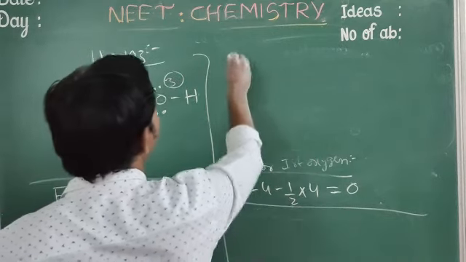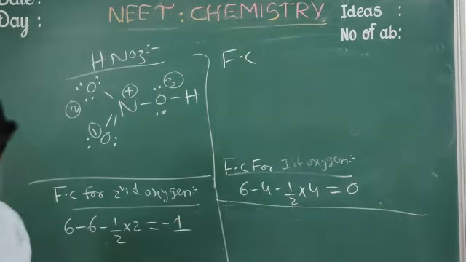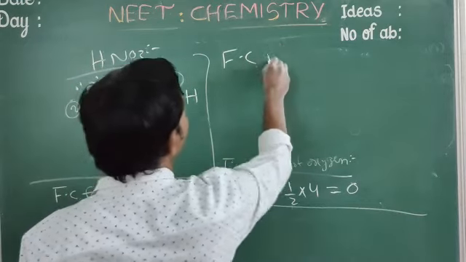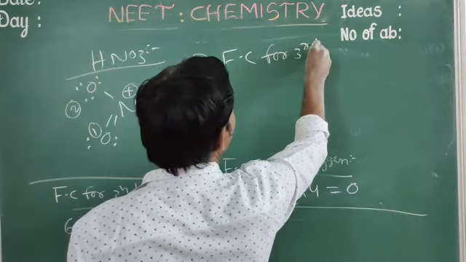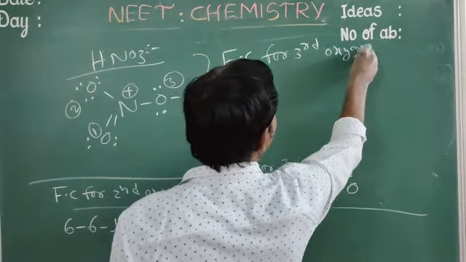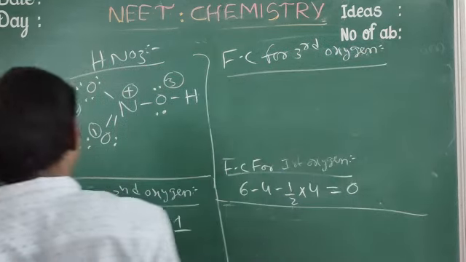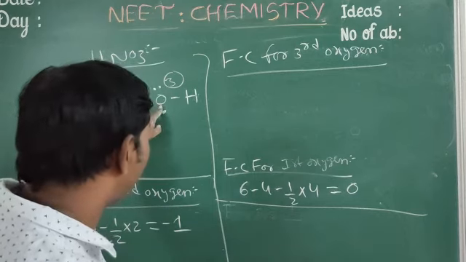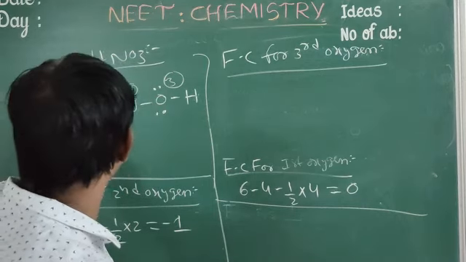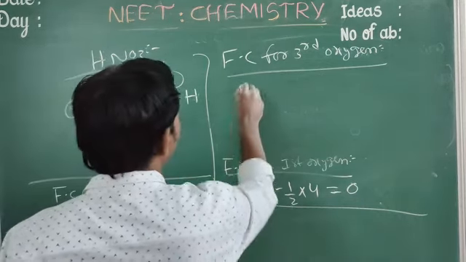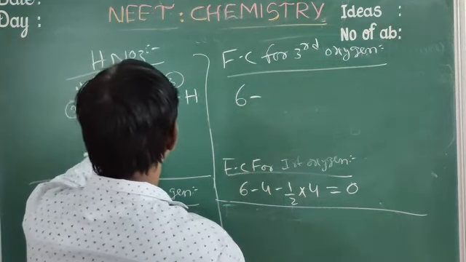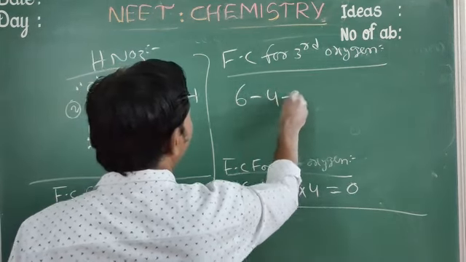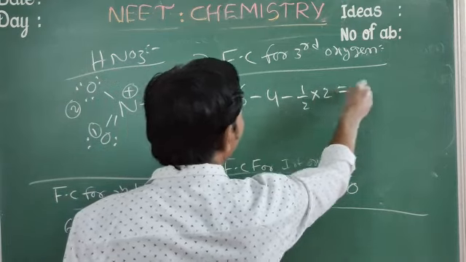First oxygen completed, second one completed, now the third oxygen. 6 minus non-bonded electrons 4, minus 1 by 2 into 2.